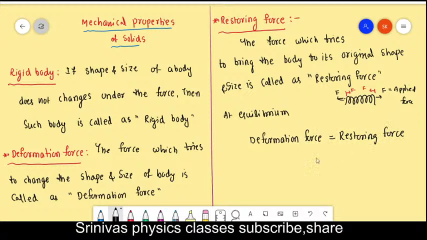Next topic is elasticity. What is elasticity?